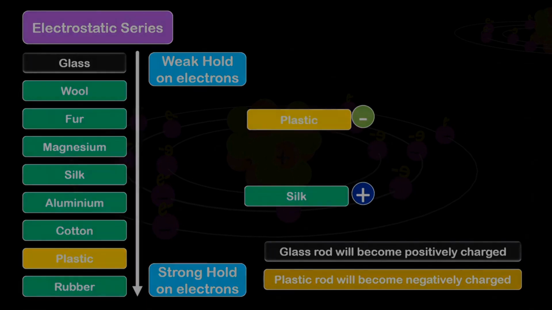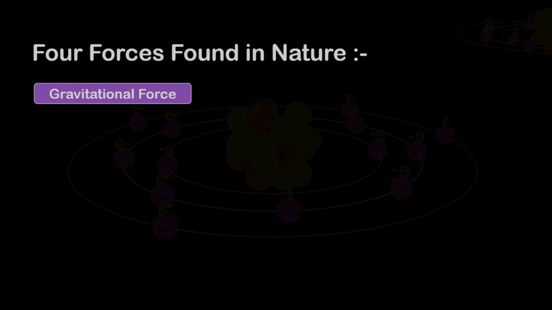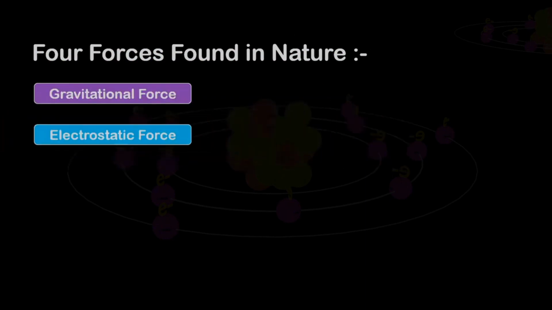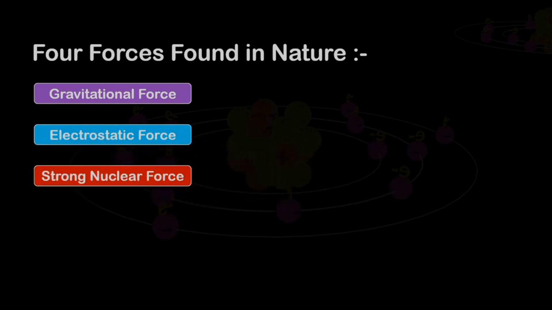Okay, so there are 4 forces found in nature, out of which we learned about 2 forces. First, gravitational force, second, electrostatic force. Apart from this, 2 more forces are found in nature, one of which is strong nuclear force and the other is weak nuclear force.